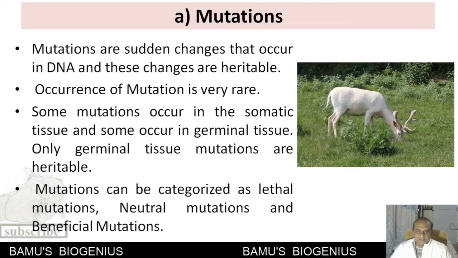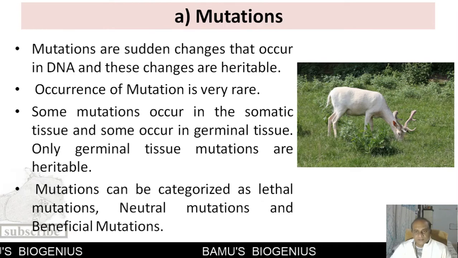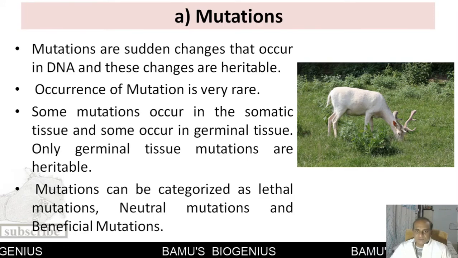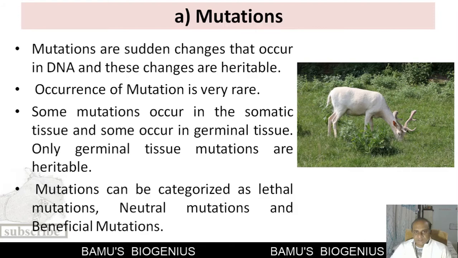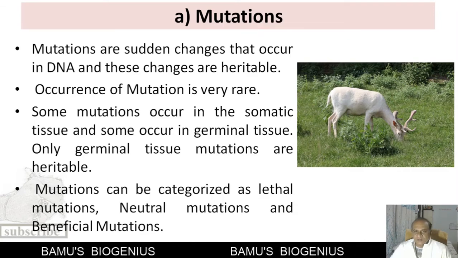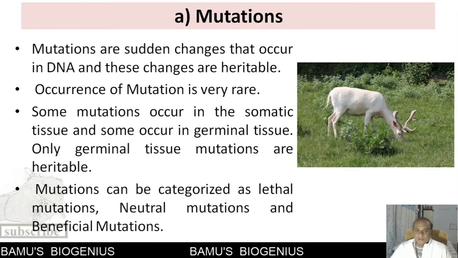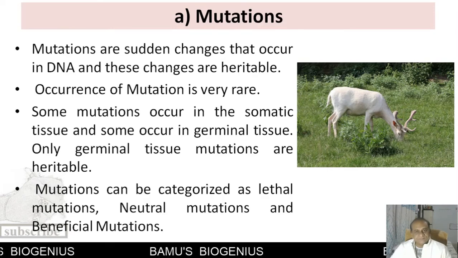Mutations are very rare in natural populations, and we know that mutations are of two types: somatic mutations and germinal mutations. The somatic mutations that occur during the development of an individual are not inherited, but the mutations that occur in germinal tissue are mostly inherited.